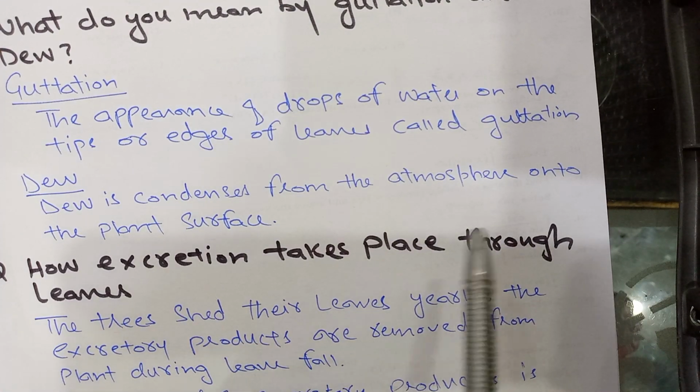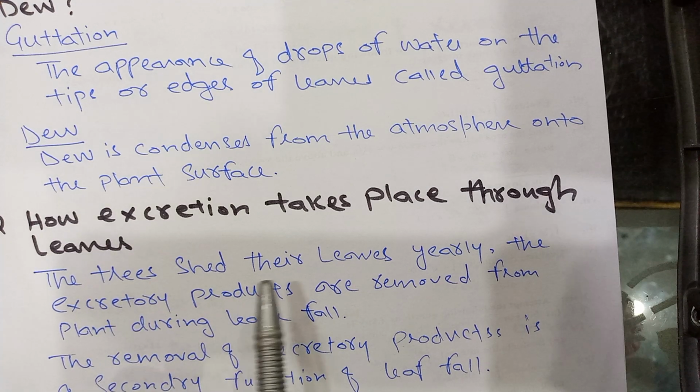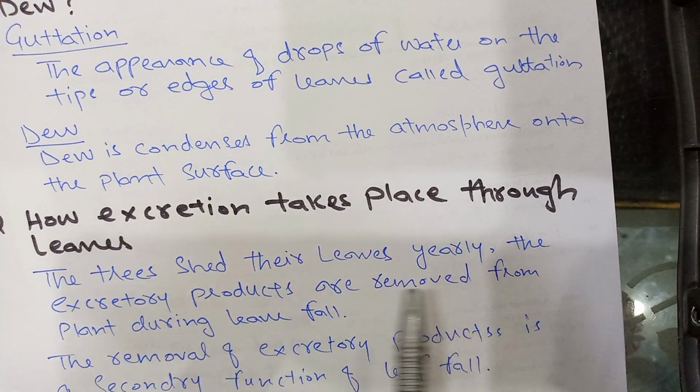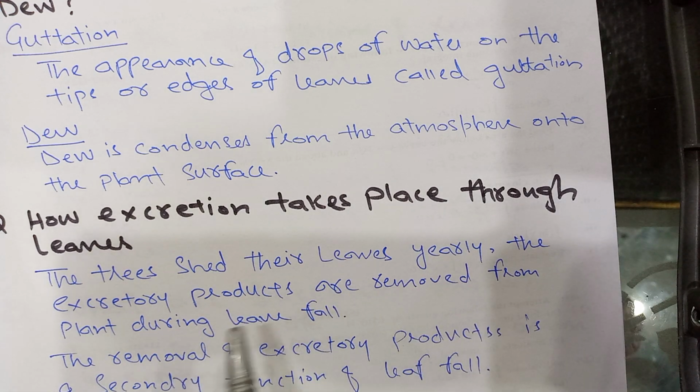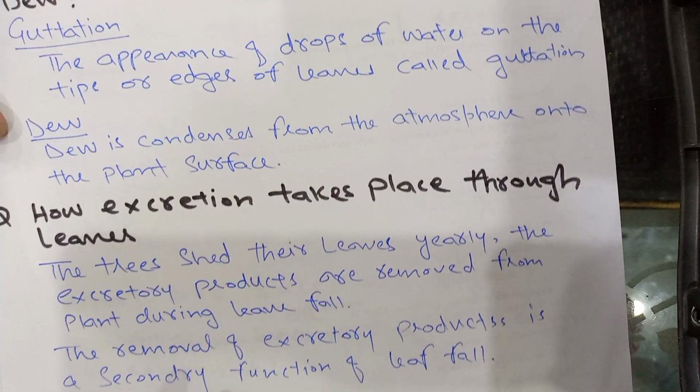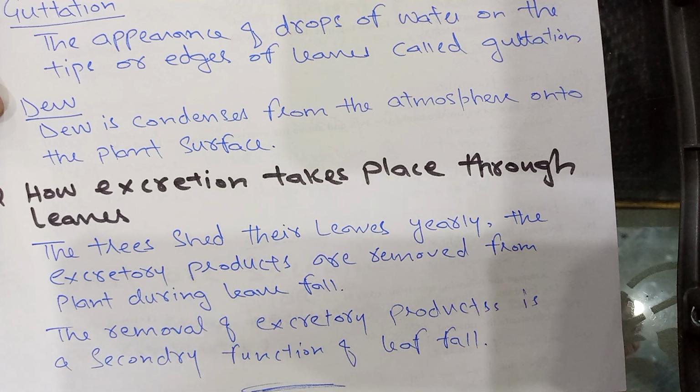How excretion takes place through leaves? The trees shed their leaves yearly. The excretory products are removed from plant during leaf fall. The removal of excretory products is a secondary function of leaf fall.